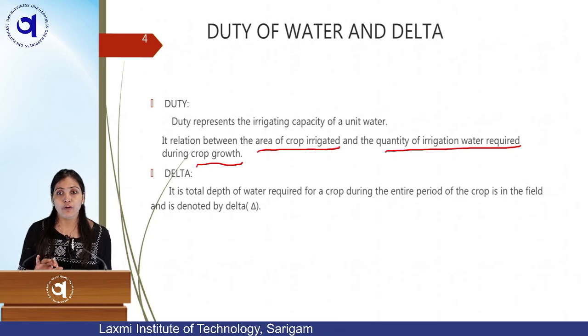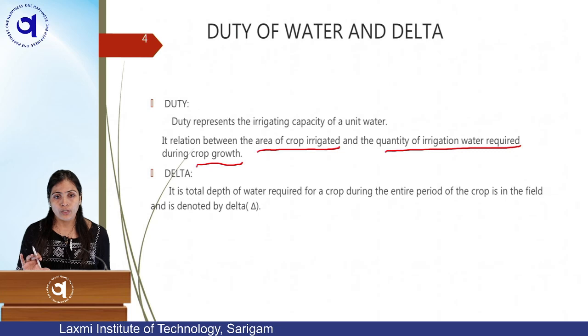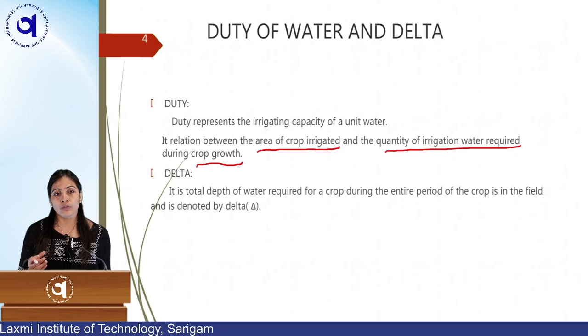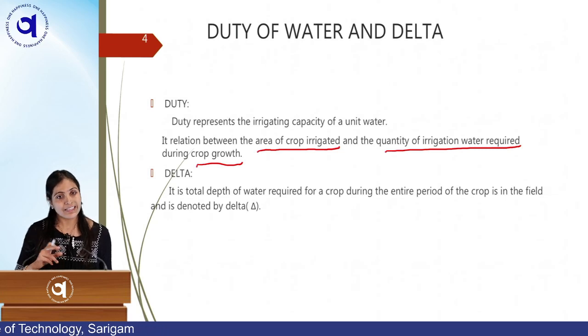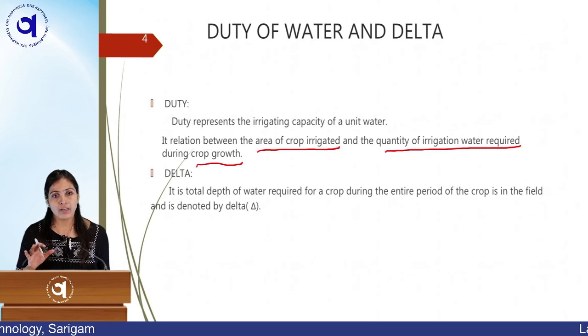For example, in a flood region, if your land is waterlogged, your duty will be low, because you got more water for less irrigable area. So that is low duty. I think the concept regarding duty is clear.